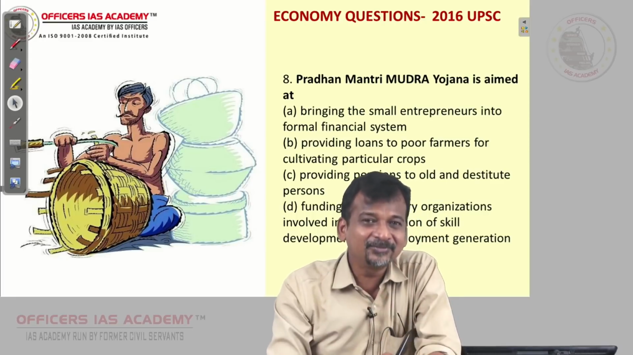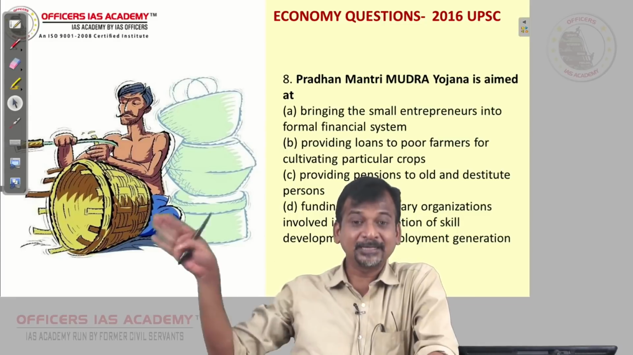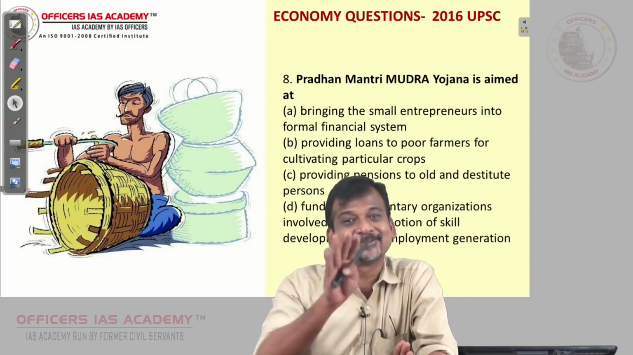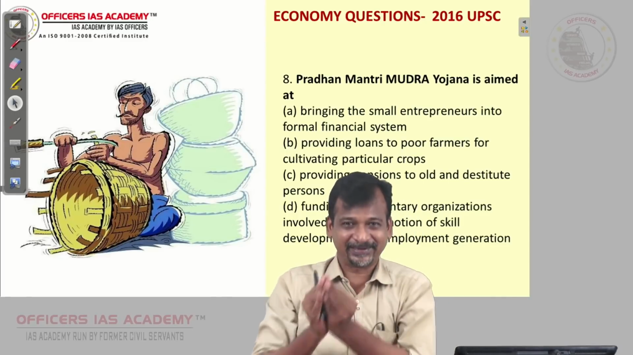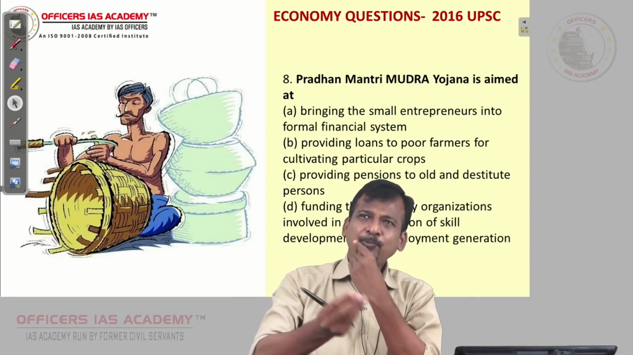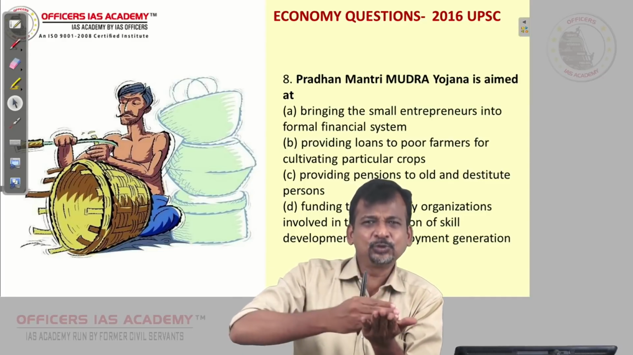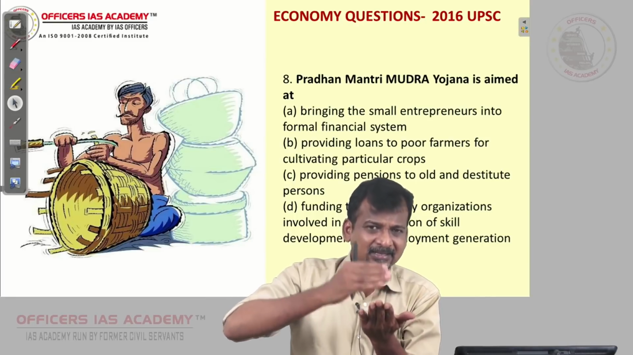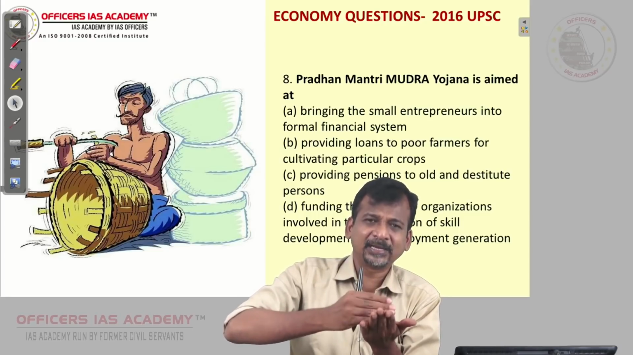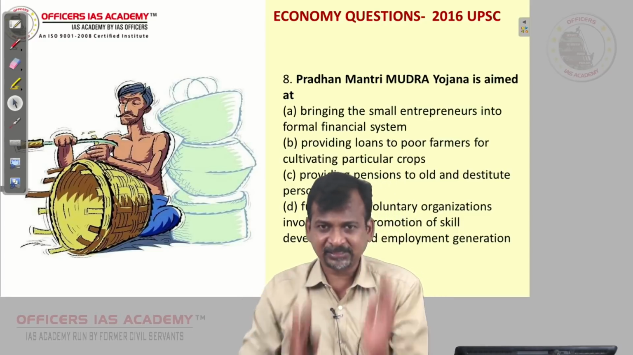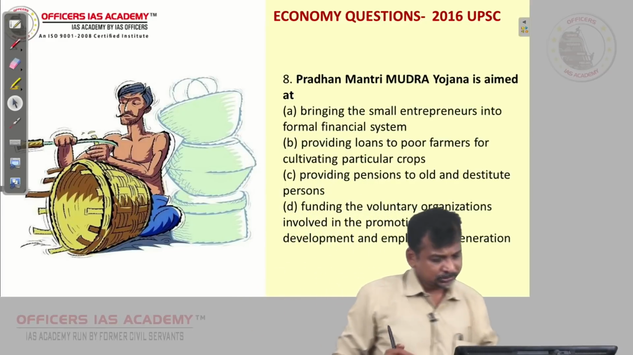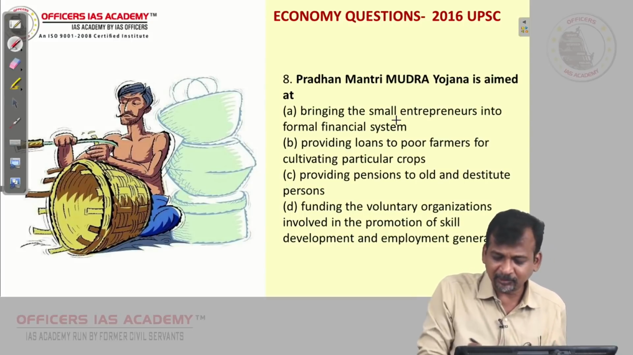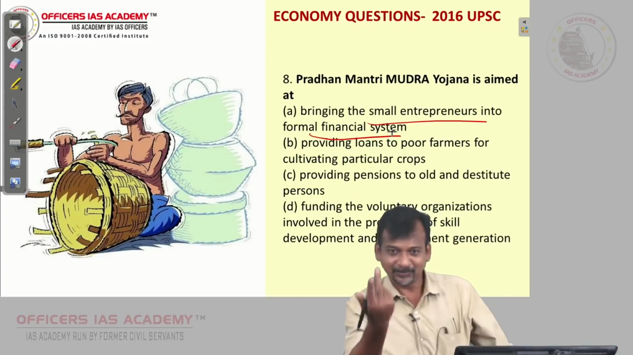What is the advantage of this? There is no need of collateral. Otherwise they will ask collateral, na? Or you have to do some guarantee, collateral. That collateral is not required. This is basically to help the entrepreneurs. Now up to 10 lakh rupees, different categories: 50,000 Shishu, Kishore, like that. 3 different things are there. Up to 50,000, 50,000 to 5 lakh, 5 lakh to 10 lakh. Maximum was 10 lakh amount. Now, what is the answer for this? Bringing the small entrepreneurs into formal financial system. Yes or no? That is the right answer.